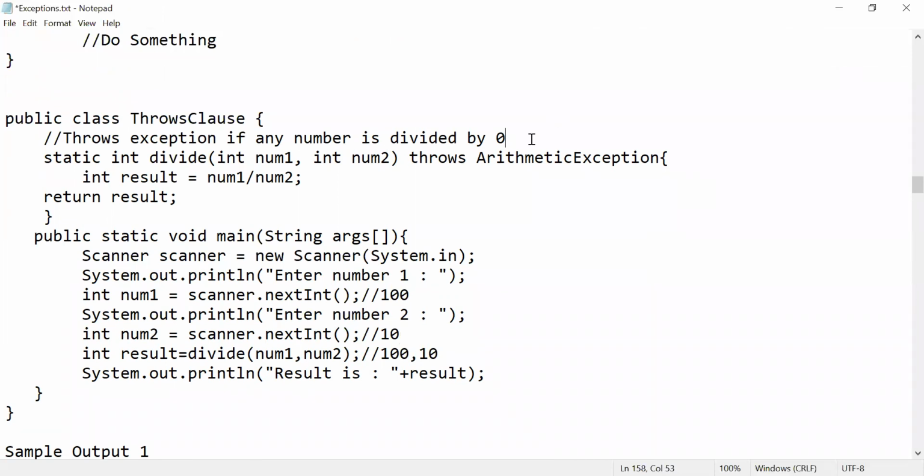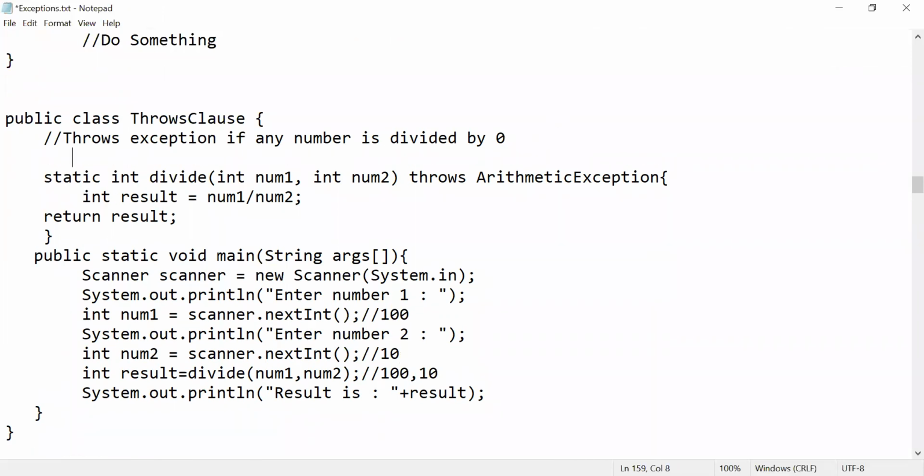What is a static method? No need to create object references, right? Number 1 will be 100 and number 2 will be 10. Here there is no problem because the denominator is not 0. So the result is 100 by 10, which is 10. It will return an integer value 10. The result will be 10.